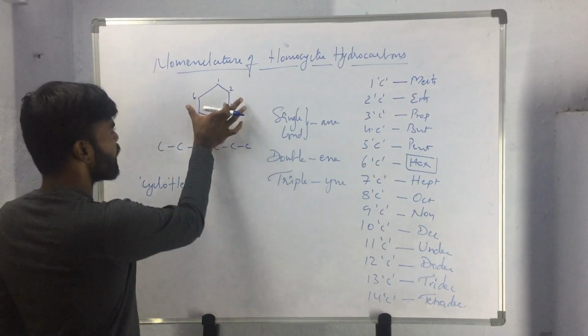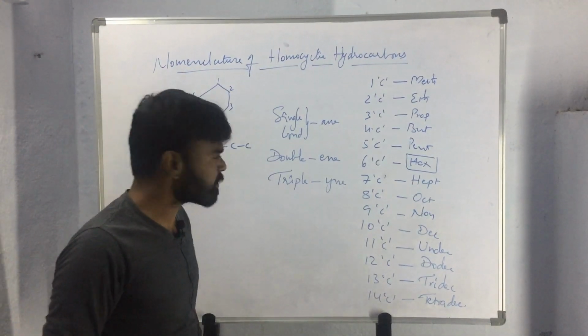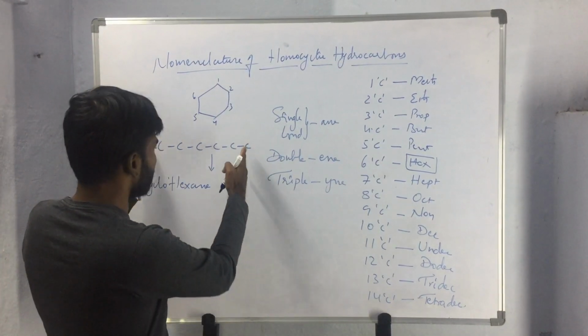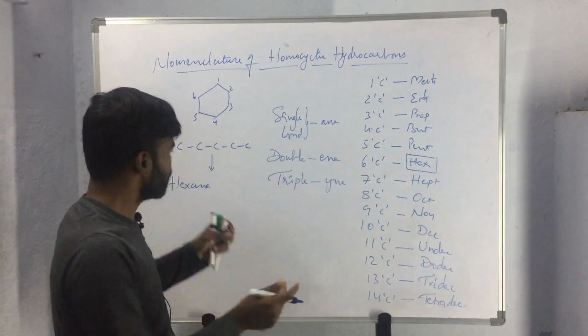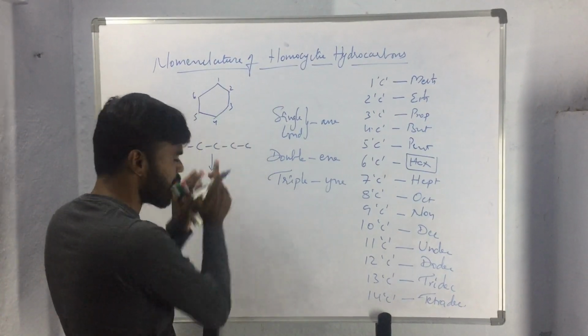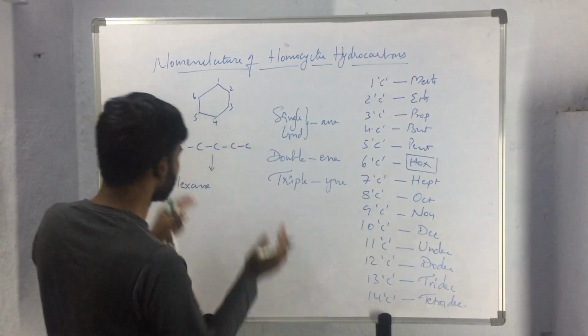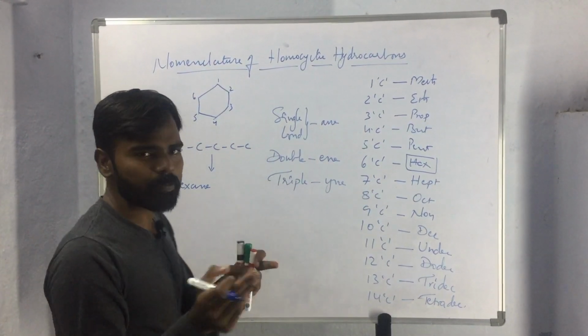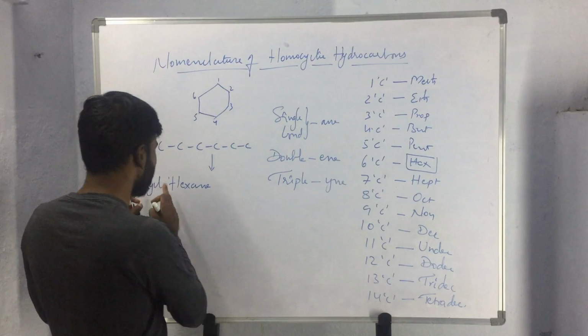That means to name a closed ring system, we will be checking the open chain compound that contains the same number of carbon atoms, and we will be naming that open chain compound. Then the name will be prefixed with the word cyclo.